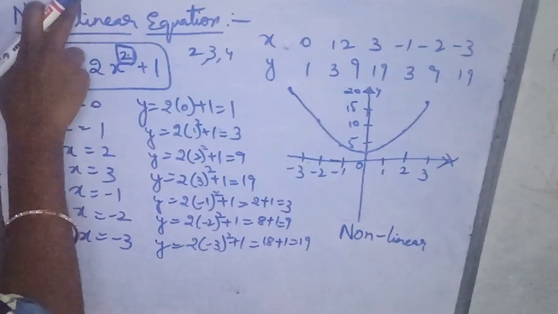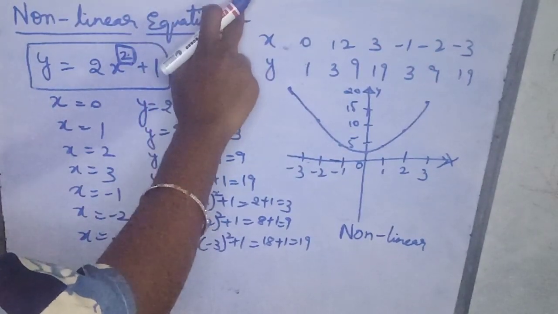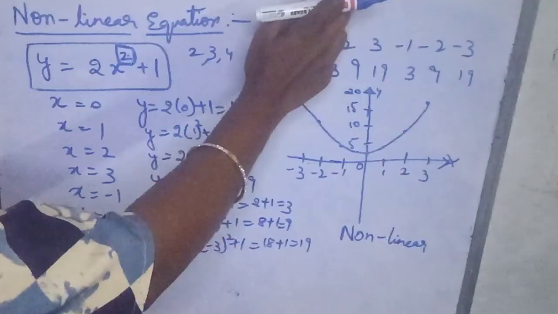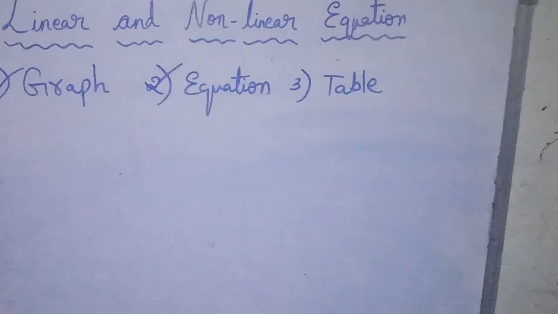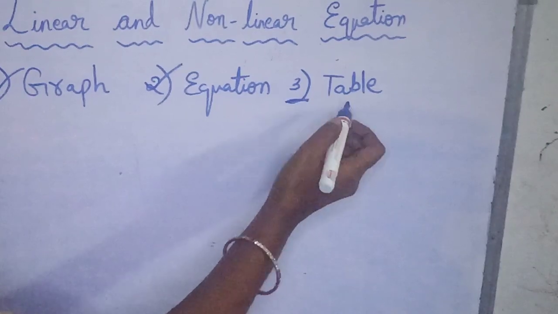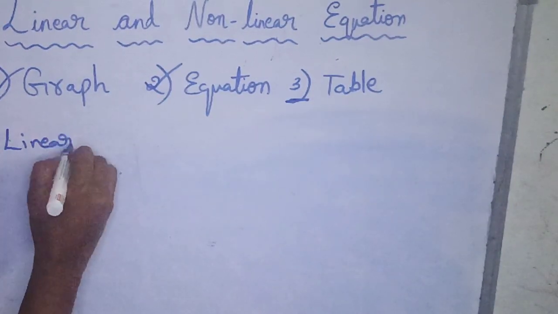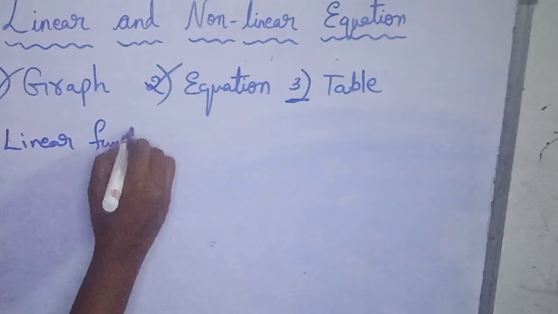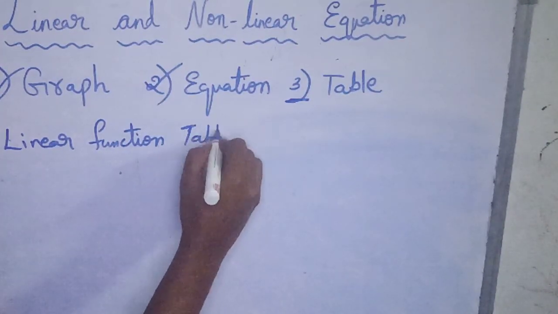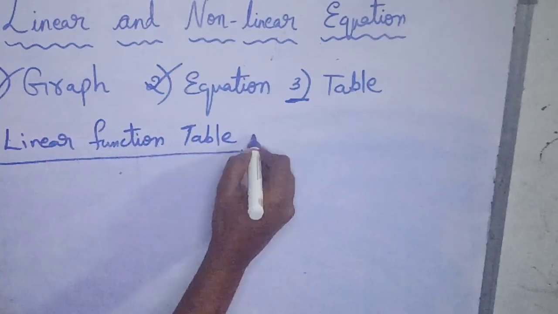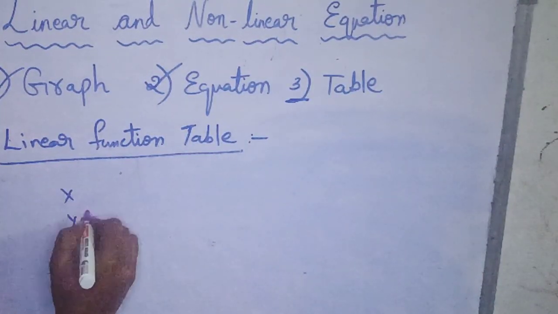By seeing the graph, we can say it is linear or not. By considering the equation, we can say it is linear or not. How we can say it from the table, we are going to see now. Now we will go for the table. We will see the linear function table. By looking at the table, you can say it is linear or not.